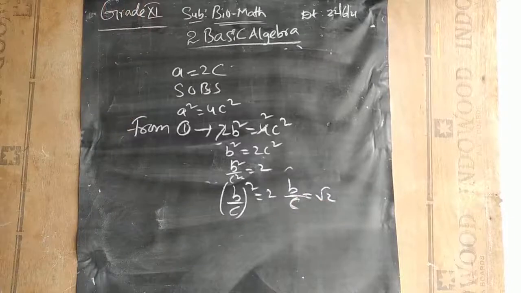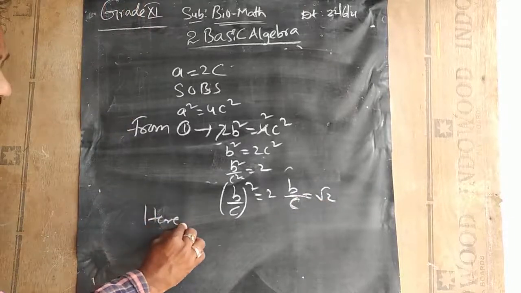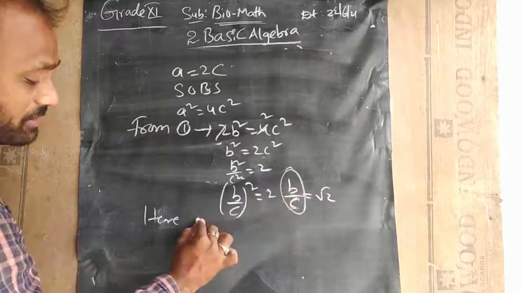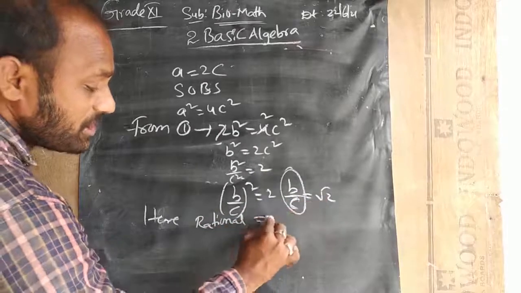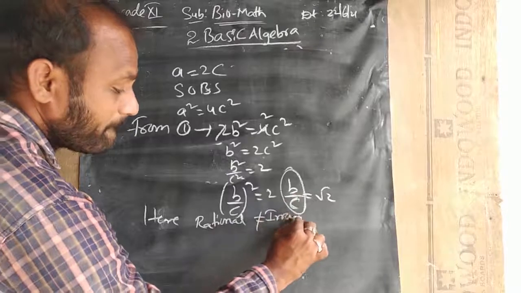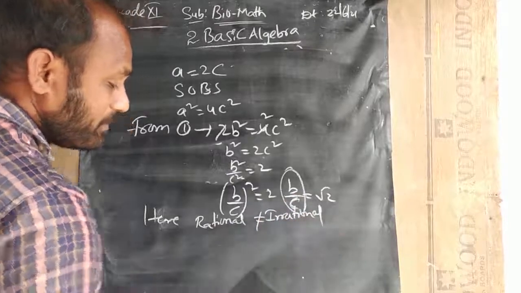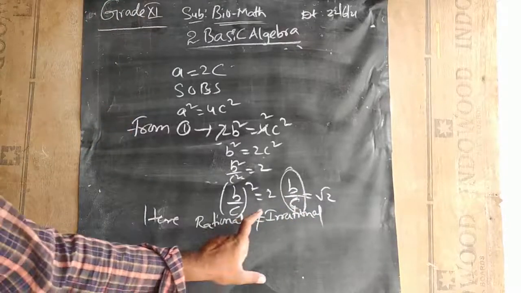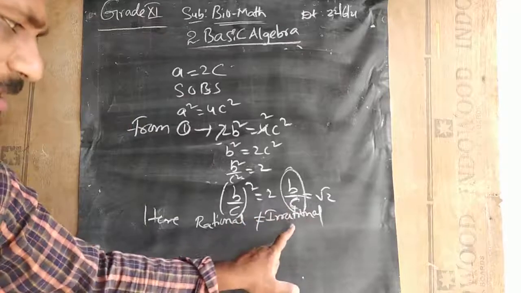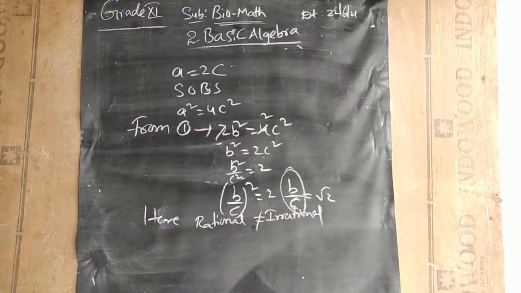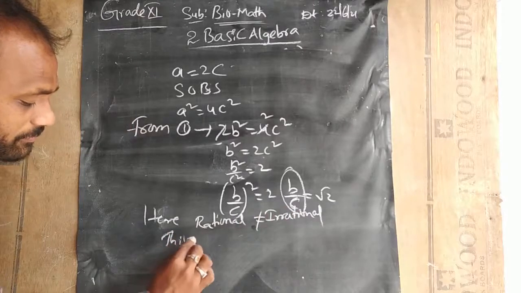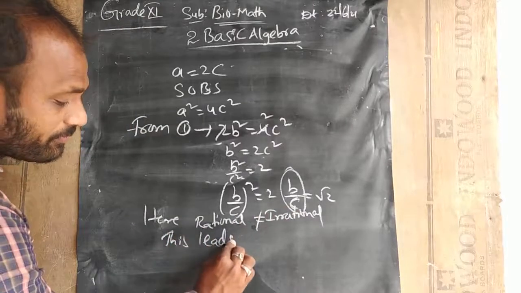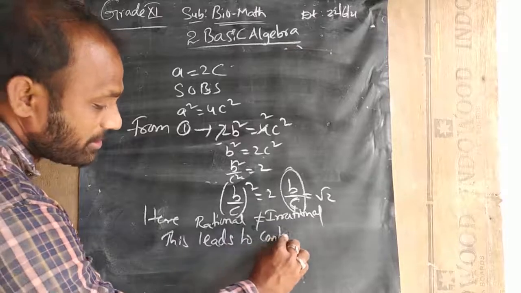So here b by c stands for a rational number. Here rational, but root 2 is irrational. So we got it as rational, irrational. So rational and irrational both are not equal. That's why I'm keeping the not equal symbol. This leads to contradiction.